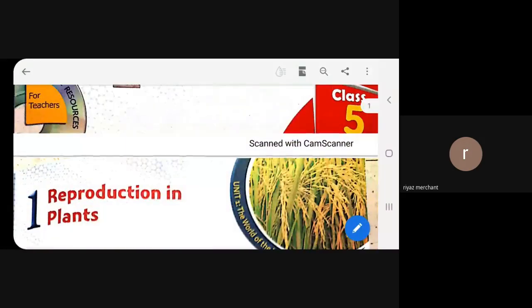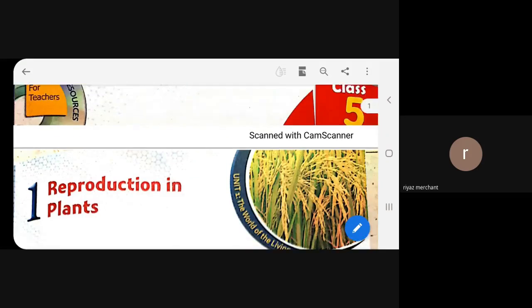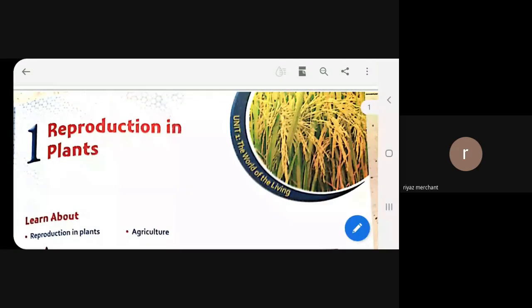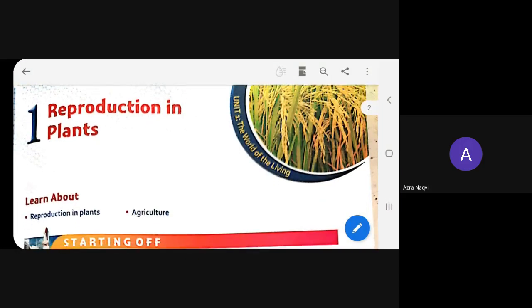I want Ragi Basant Nakvi to once again tell this definition. Chalo beta, say it. Definition of reproduction. Yes, ma'am. The process by which living organisms produce new organisms of the same kind is called reproduction. Very good. Bas beta, bas.